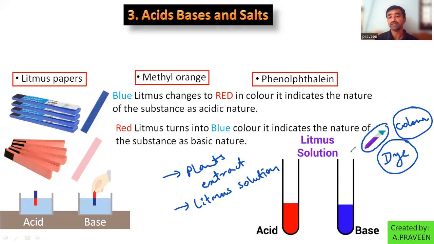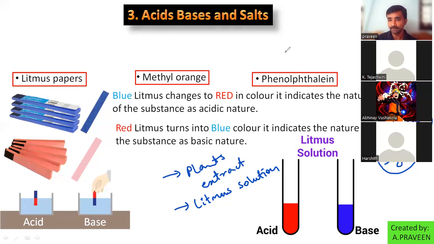The liquid solution that I added is nothing but litmus solution. We can use litmus paper or litmus solution, anything. With litmus solution you can observe the same colors, and with litmus papers, the paper automatically turns into another color. Okay, clear? Have you got an idea about litmus solution?